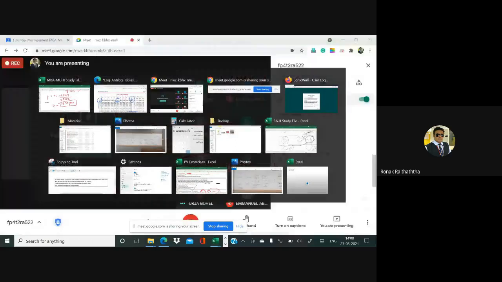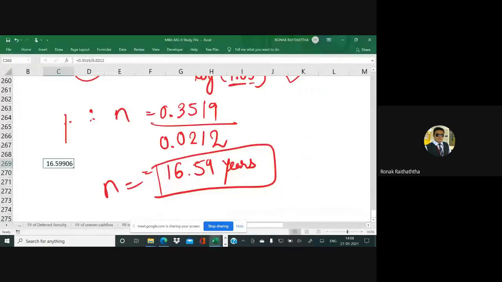You may use the scientific calculator for this, but I am not forcing you to use it, because I am a firm believer that you should be fundamentally sound in mathematical calculations too. When you learn advanced finance subjects like analytics and quantitative finance, my approach is always towards the analytical part.